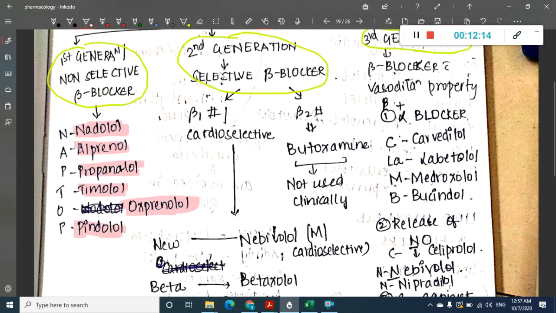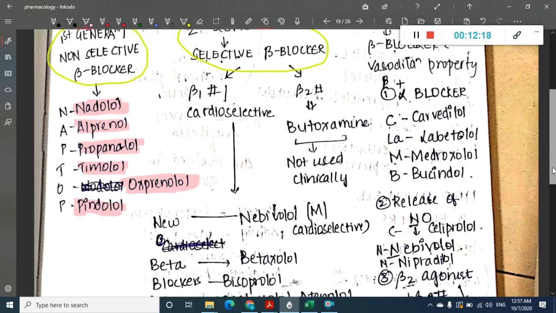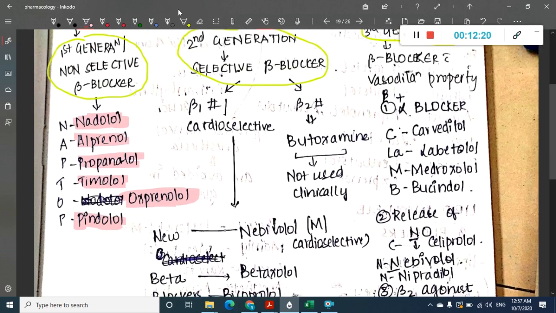Then we have second generation selective beta blockers. We have beta 1 selective blockers, and beta 1 acts on the heart, so it is cardio selective. And we have beta 2 selective blockers also. The beta 2 selective blocker is butoxamine, which has no clinical use.